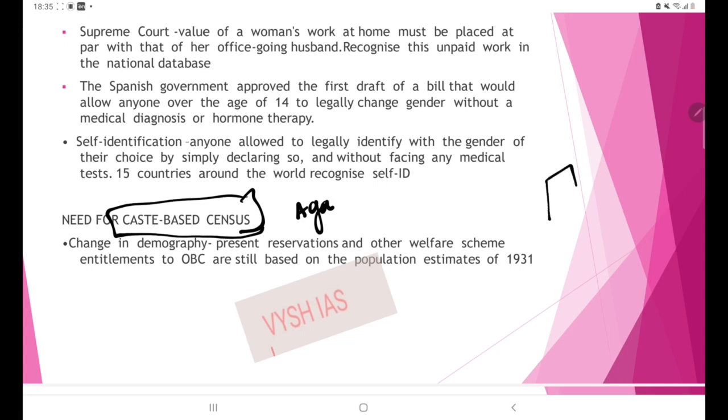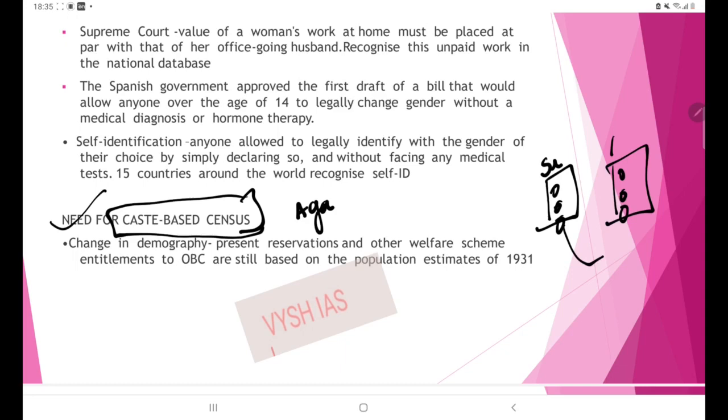If you are ready with both sides, you have to learn two or three supporting arguments and two or three opposing arguments. So if a question comes, you can write it holistically. So first, the need will be telling. Okay, what is the need?